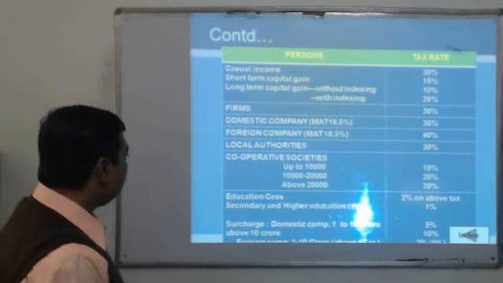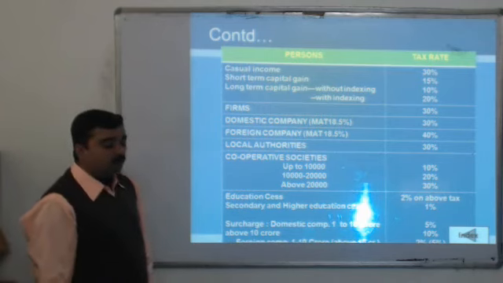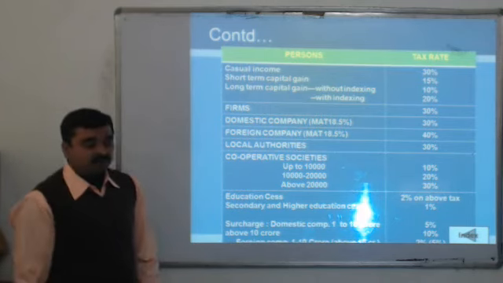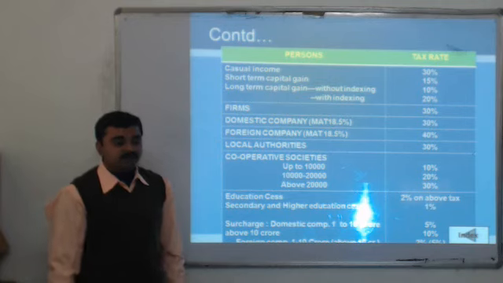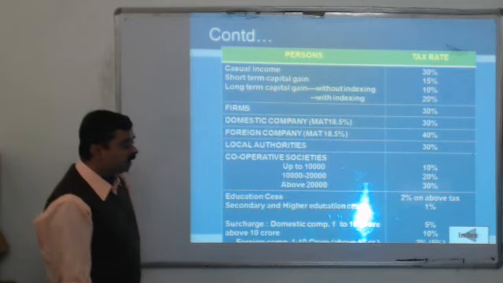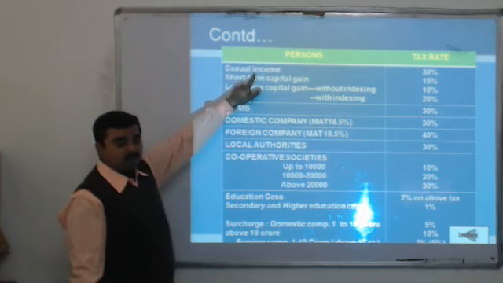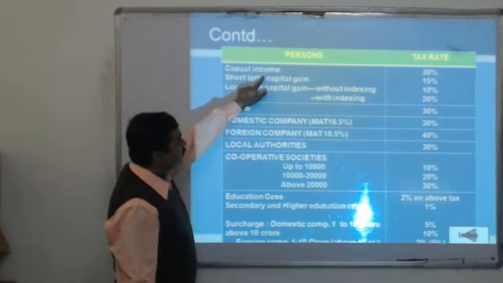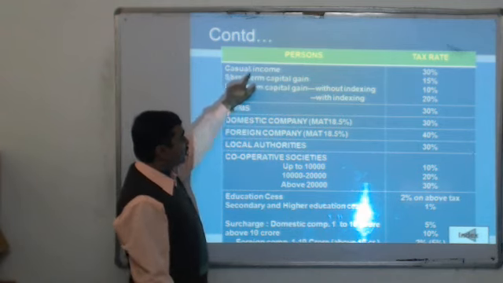Next we check the rate of tax for other income, like the income which is prescribed by the Income Tax Act. According to the tax prescribed for those incomes, the tax is levied or charged. Casual income means the income which is earned by the assessee only by chance, based upon luck.